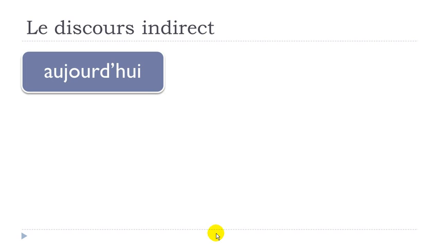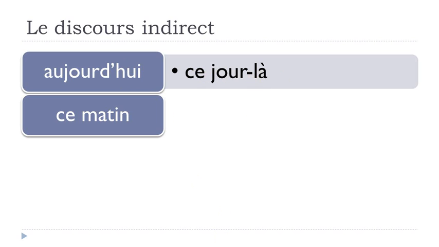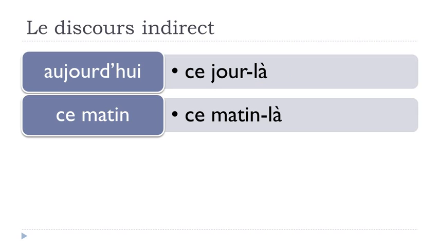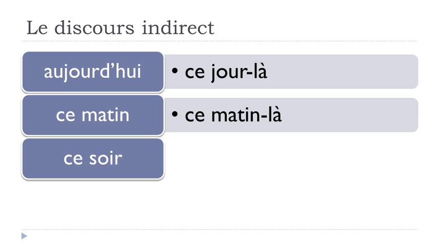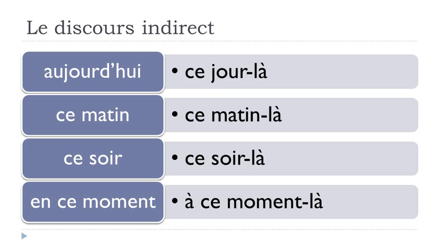So normally, if you say aujourd'hui, today, in the direct form, and you want to transpose that into the discours indirect form, it will become ce jour-là, this day, ce jour-là. Okay, so aujourd'hui is not possible to be used in this discours indirect form, but you should use ce jour-là instead. Same thing, ce matin, this morning, you will use ce matin-là. Okay? Ce soir, ce soir-là. And then en ce moment, at this time, should be à ce moment-là.